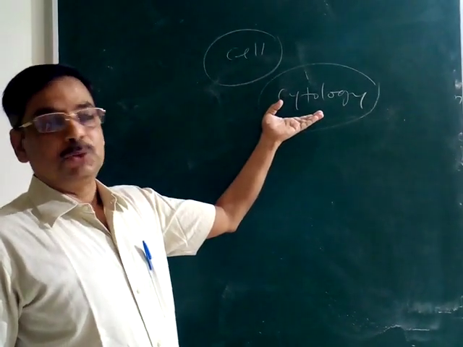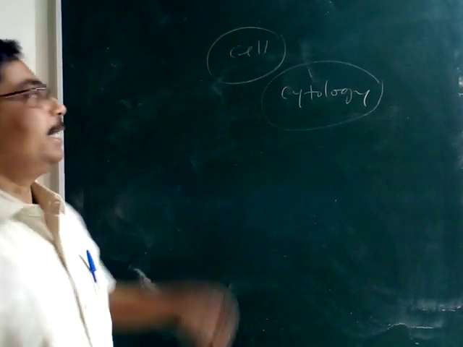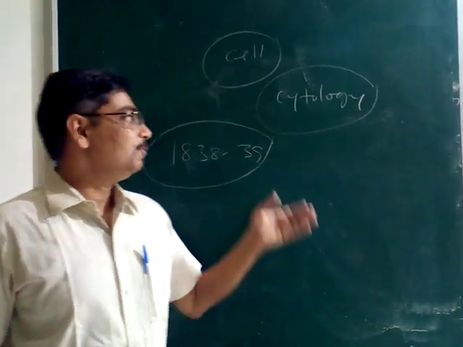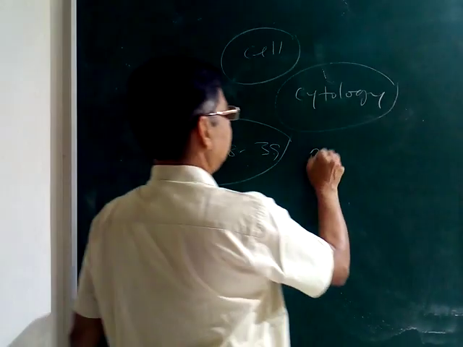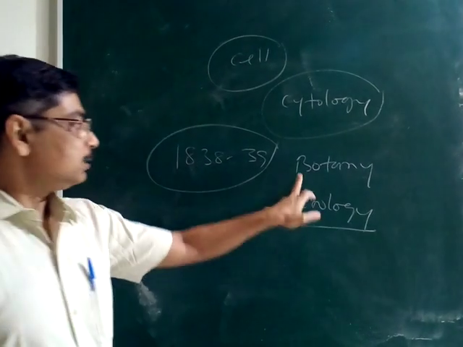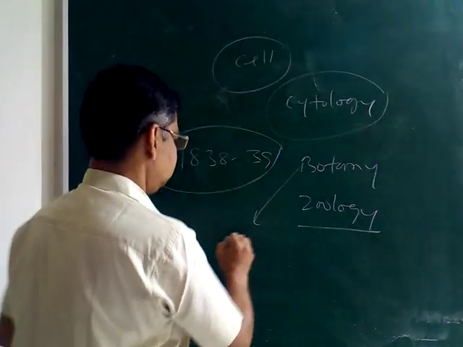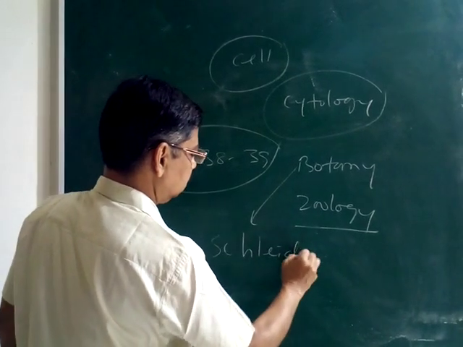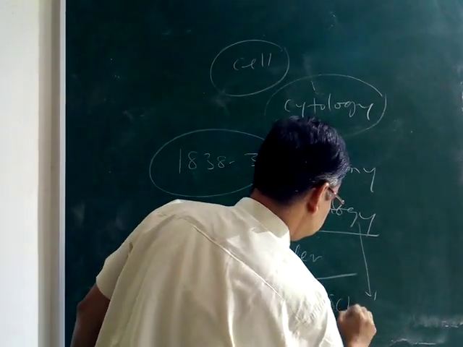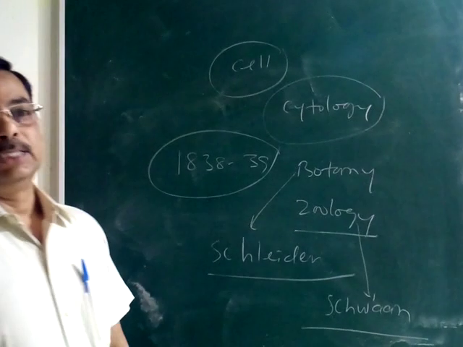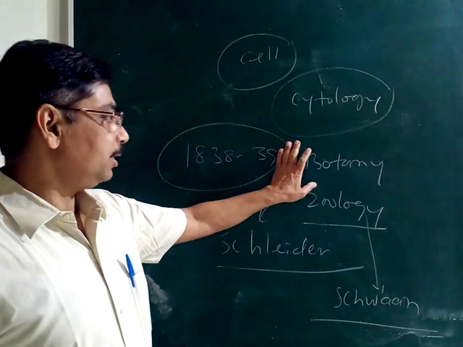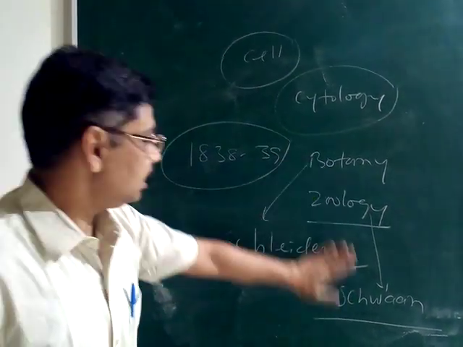In this regard, the cell theory was given in between 1838-39 by two gentlemen, one from botany and one from zoology: Schleiden and Schwann. Schleiden was the botanist and Schwann was the zoologist.